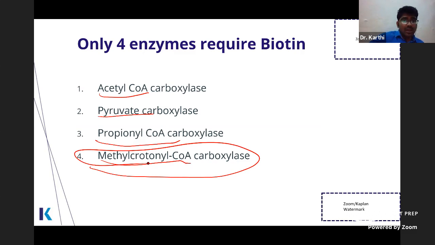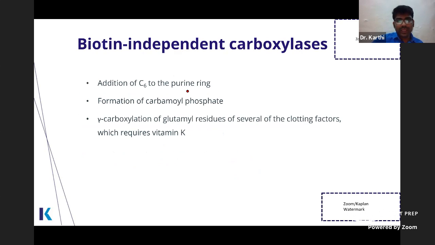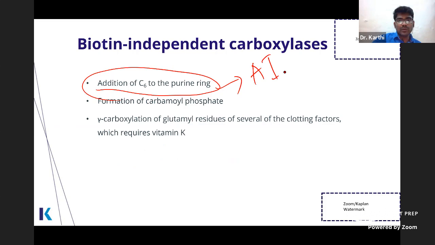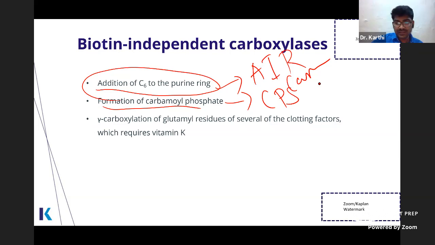And many people think that all carboxylases require biotin. No, it's not true. There are biotin independent carboxylases. These are the carboxylase enzymes that do not require biotin. It's like addition of C6 to the purine ring. It is done by aminoimidazole ribonucleotide carboxylase. Remember as AIR, All India Radio. AIR carboxylase.